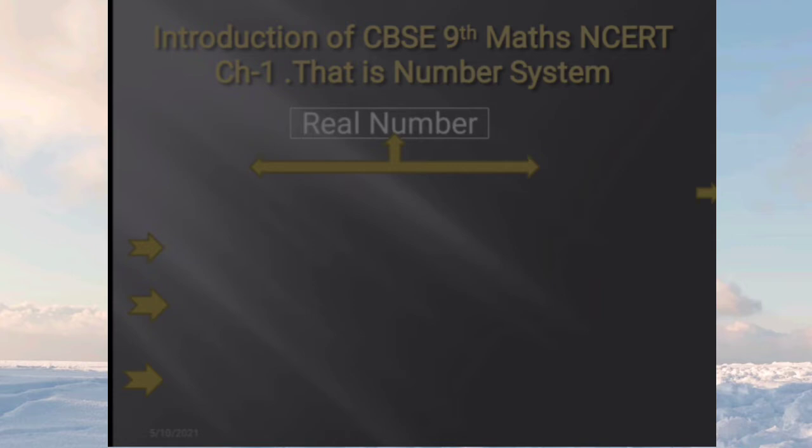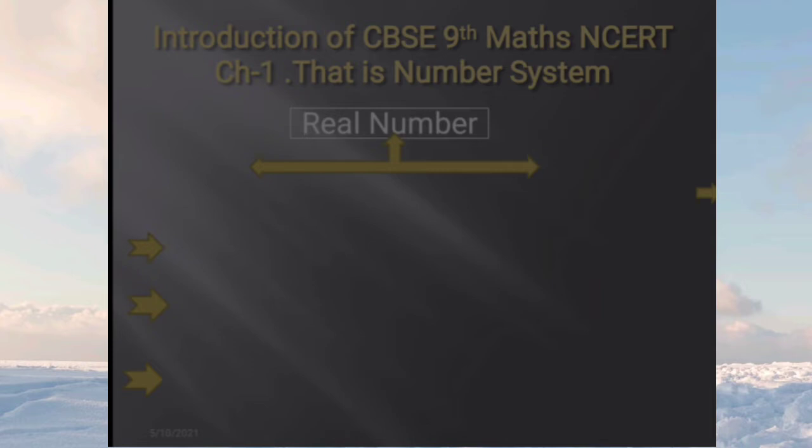So if I define the real number, what is it? The real numbers include all the rational numbers such as the integers, like -5, -4, -3, positive numbers, and the fraction numbers like 4 by 3, 5 by 3, 5 by 12, means all kinds of fraction numbers, and all the irrational numbers like root 5, root 3, root 2. These all numbers are known as real numbers. मतलब जितना भी नंबर हमने पढ़ा है, जितना भी नंबर हमने देखा है, वो सब ही रियल नंबर है. I hope all of you understood what is a real number.